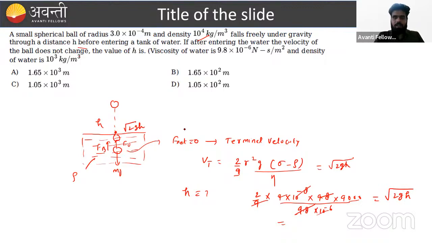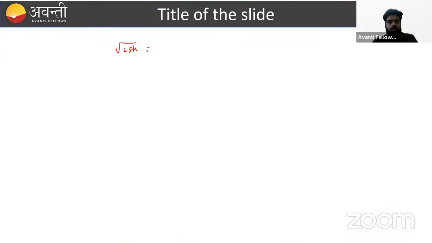Here we can easily solve this value: 2 into 9 into 10, and this value is equal to under root 2gh. Squaring both sides, we will get the correct answer. What is the value of h? I hope you can solve this. It is equal to 1.65 into 10 raised to power 3 meter. Simply solve from here and you will get the correct answer.